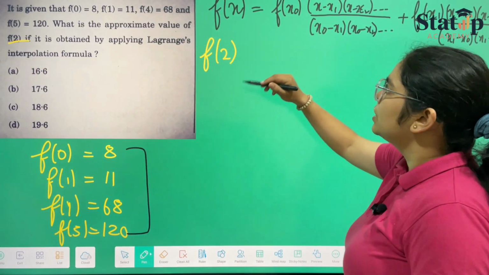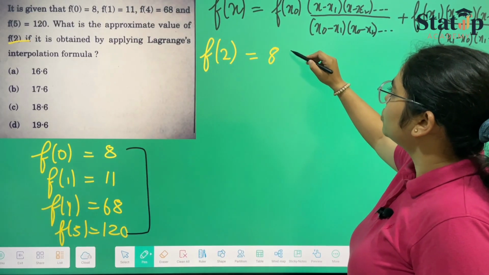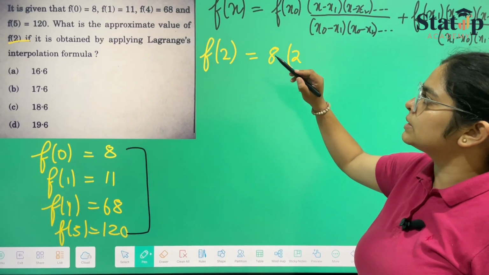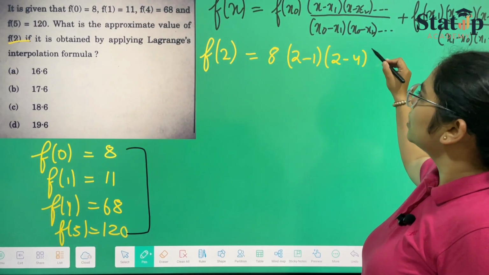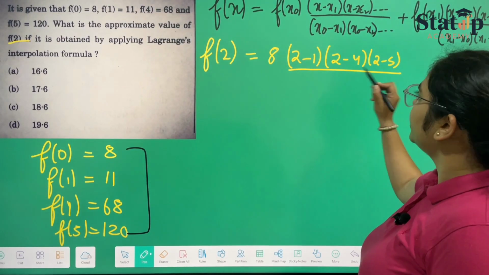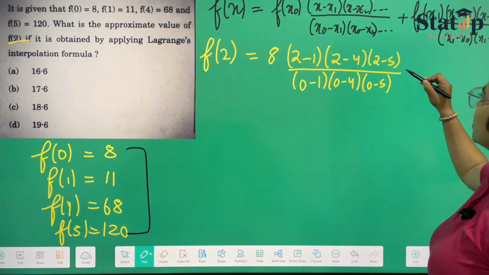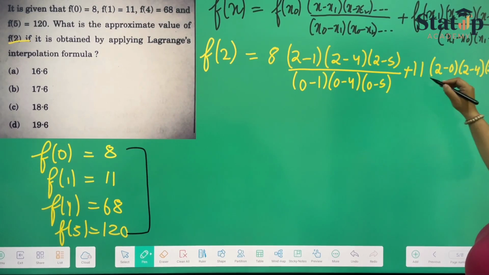So f of 2 is nothing but f(x0), which is 8, into (x minus x1), where x here is 2, so 2 minus 1, since x1 is 1, and then 2 minus 4, and then 2 minus 5, upon (0 minus 1)(0 minus 4)(0 minus 5), plus the second term. Here the term will be 11, f(x1), into (2 minus 0)(2 minus 4)(2 minus 5) upon